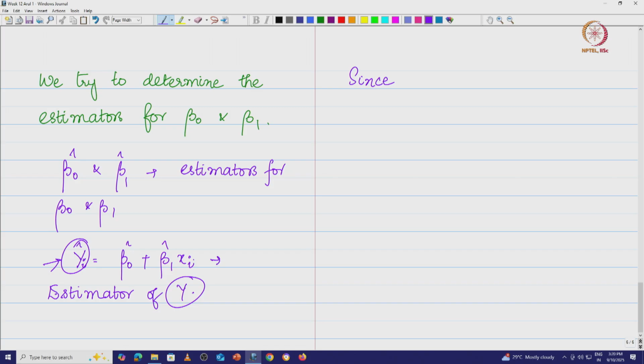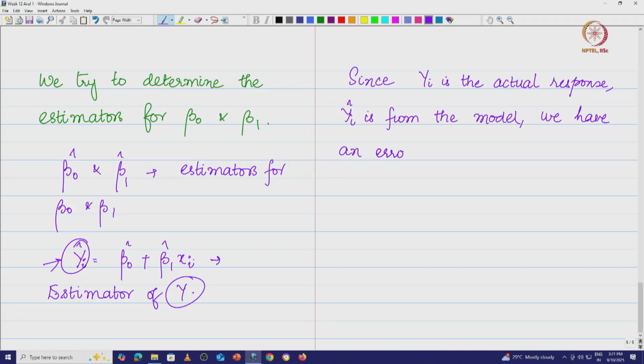Since yi is the actual response which we have observed, and yi hat is from the model, there is going to be an error. What is the error?